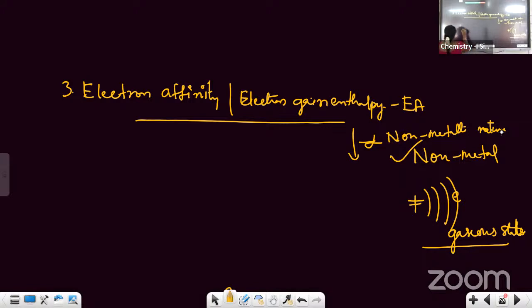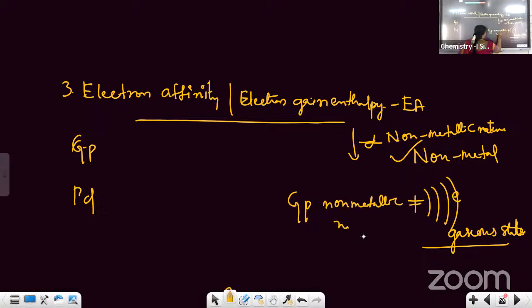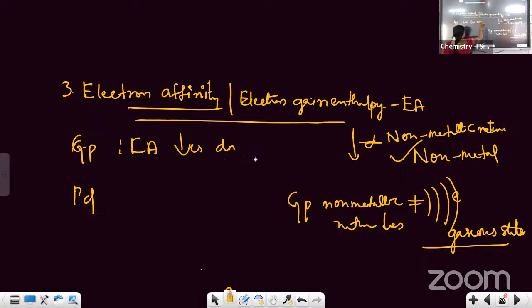Now, how is it going to change in the group and period? So what happens to non-metallic nature in the group? In the group, non-metallic nature decreases. जब non-metallic nature decrease होता है, so what happens to the electron gain enthalpy? Decreases. So electron affinity or electron gain enthalpy decreases down the group. Why is it so?